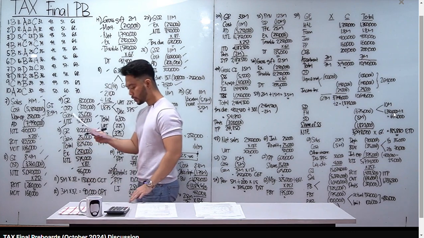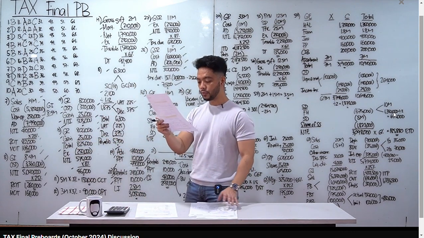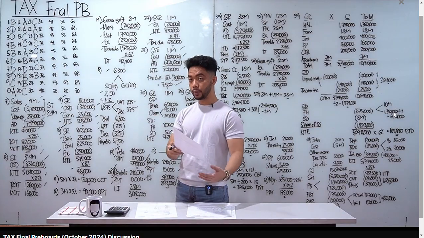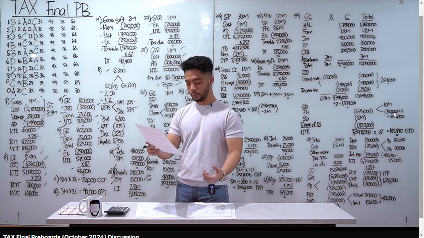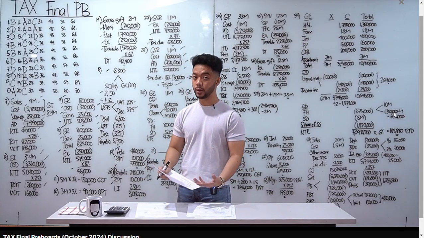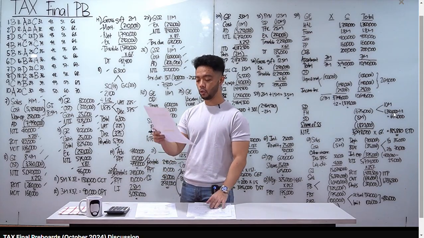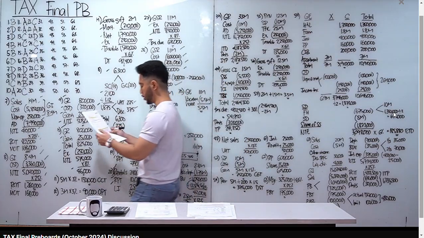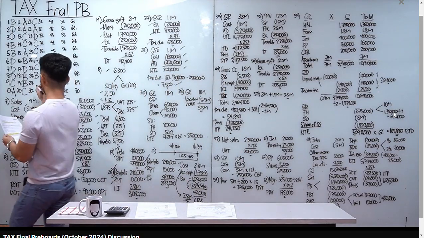29, to what business tax will W be liable if he failed to signify his intention to be taxed at 8%? Pag nag 8% ka, basically wala kang babayaran na OPT. Since what if daw nag-fail to signify, magiging liable to 3% OPT under Section 116, letter B. Ayan, B, 3% OPT under Section 116.